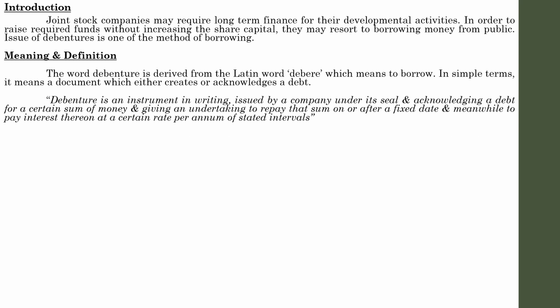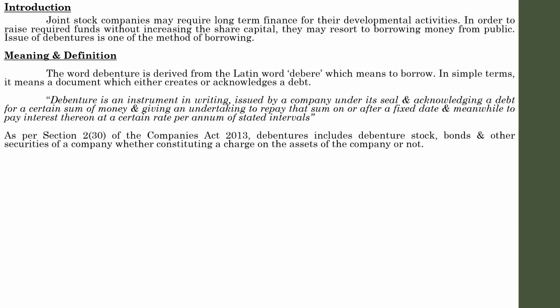And as per section 2 subsection 30 of the Companies Act 2013, debentures include debenture stock, bonds and other securities of a company, whether constituting a charge on the assets of the company or not. Debenture is actually a common name given to a certain type of securities. There are other types of debentures like debenture stock. We will discuss what is meant by debenture stock. Bonds: usually government securities are issued in the form of bonds, and there are other securities. We will discuss in brief the different types of debentures issued by a concern.